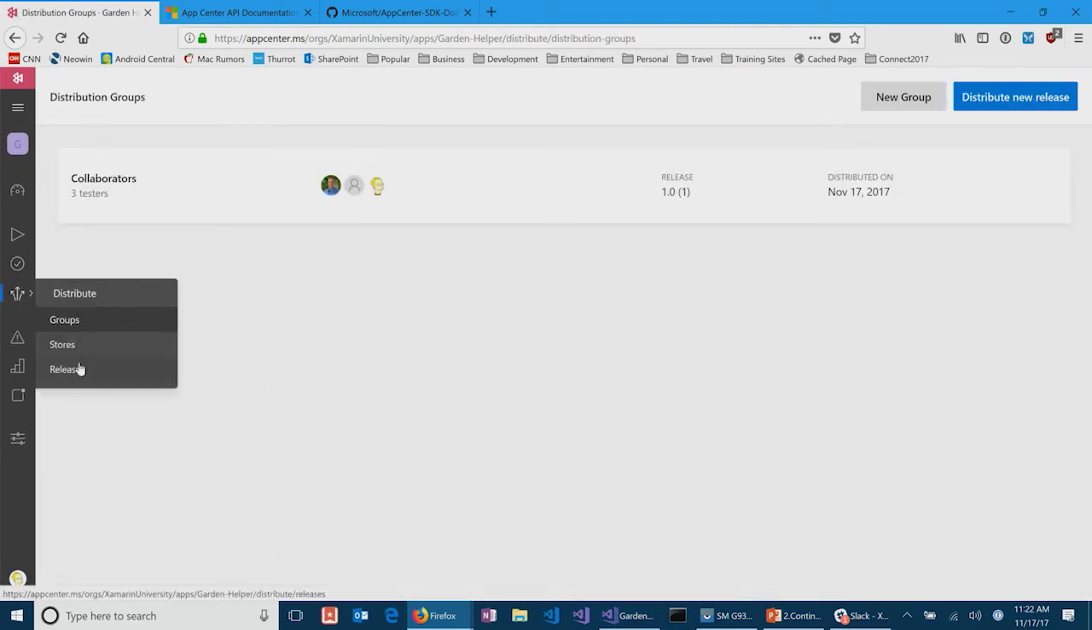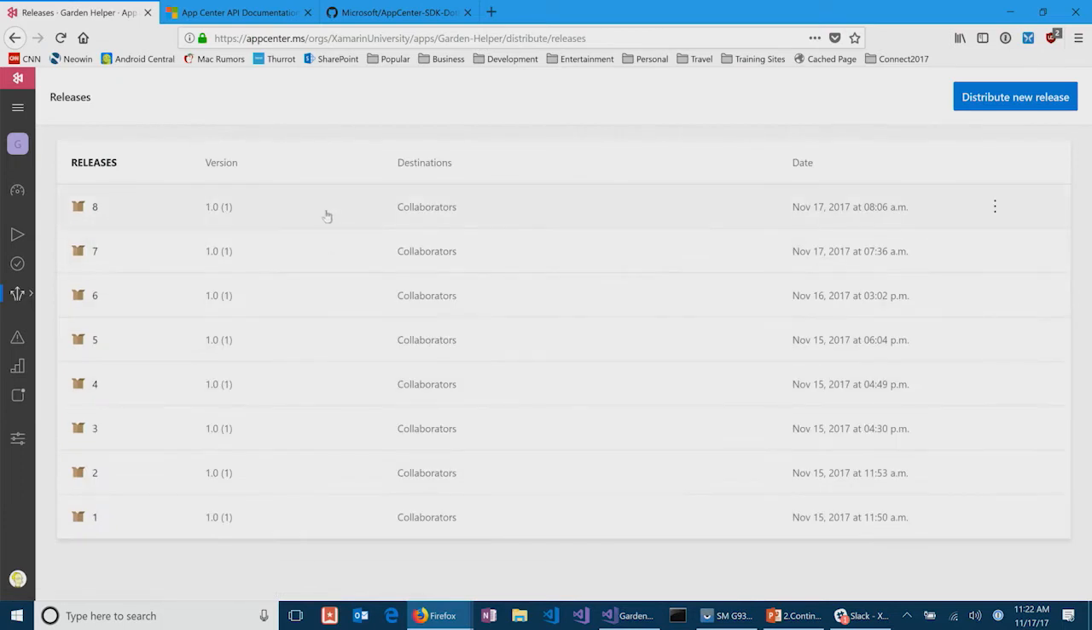I can also go down here to releases, so I can see what releases have happened. Now, I've not been bumping the version number. There is actually a toggle that I could change as part of the build, and I didn't do that. It was a mistake. I should have. But you can see all the releases that have happened here.